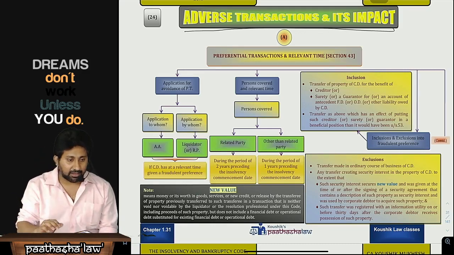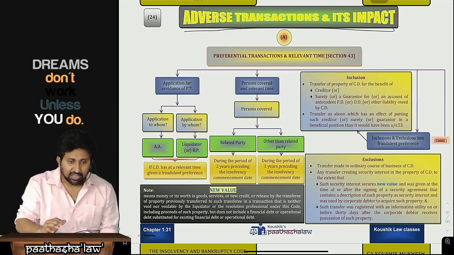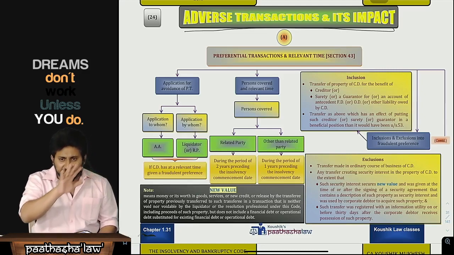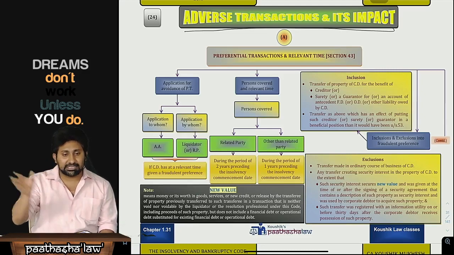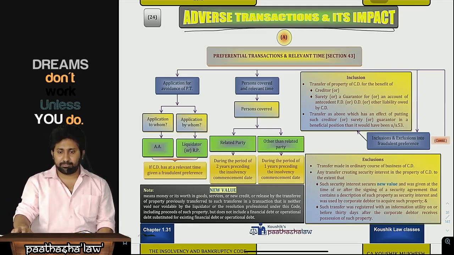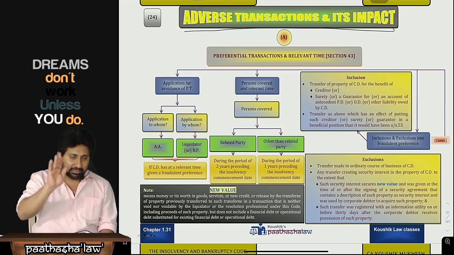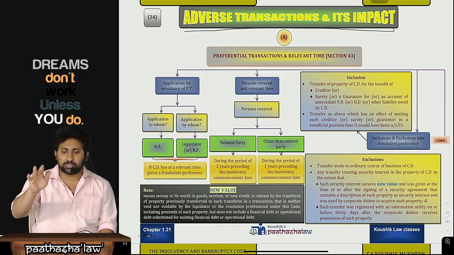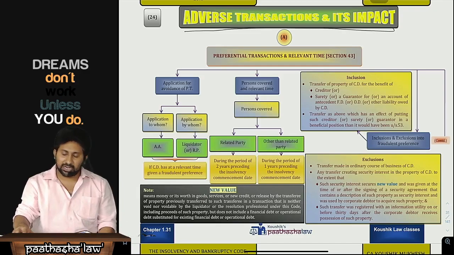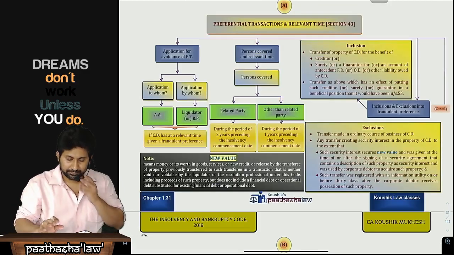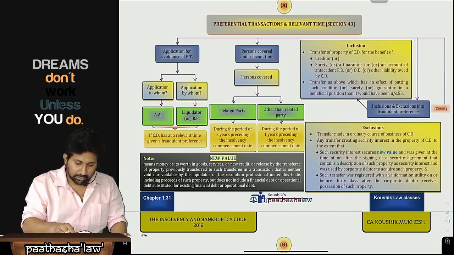That will be one area. Similar concepts are also there in exorbitant credit transactions, extortionate credits. All these 5 concepts that we are going to read now, 4-5 concepts, are 90% similar to each other. The concept will be the same: an asset will be sent to one of the persons in a fraudulent way. That will be the fraudulent preference and other related issues. So let's see that first. Let us read the provision.